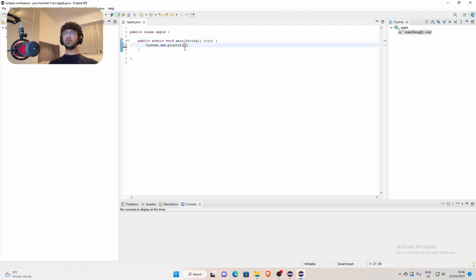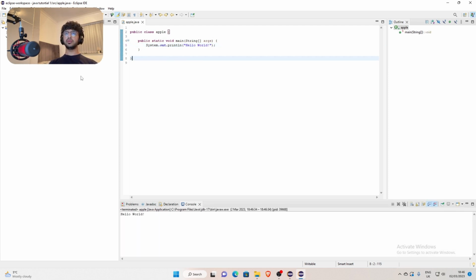Okay, so now if we want to print something to the screen, the first thing that every coder will normally print out is just something like hello world. And now if you want to run this code, you just have to click this button. And then you can see here, it prints out hello world. You can remove the spaces if you want. And then I'll print out hello world.